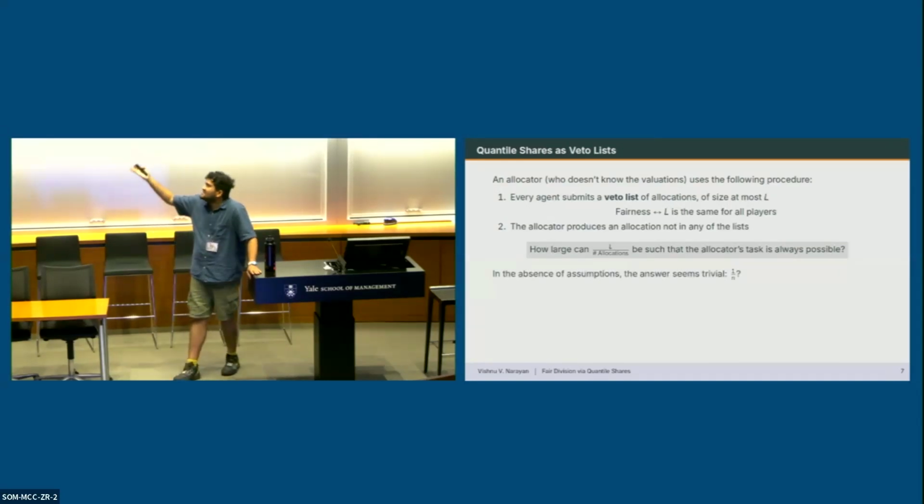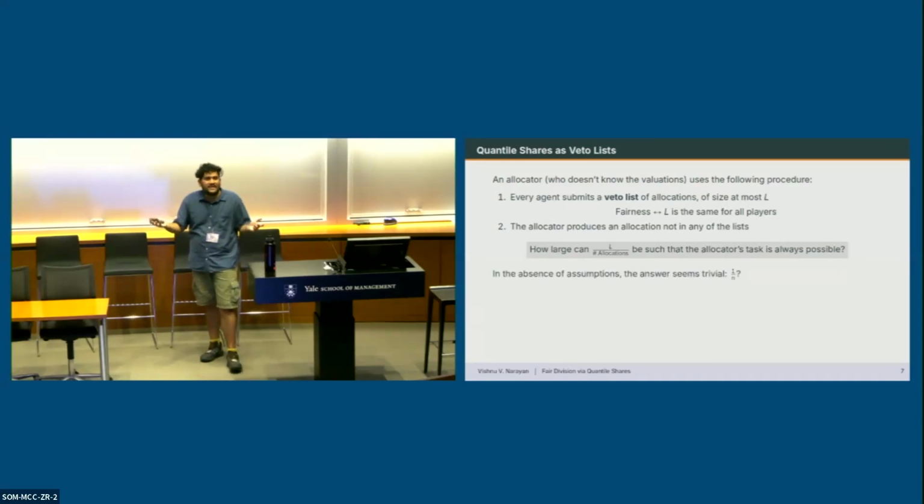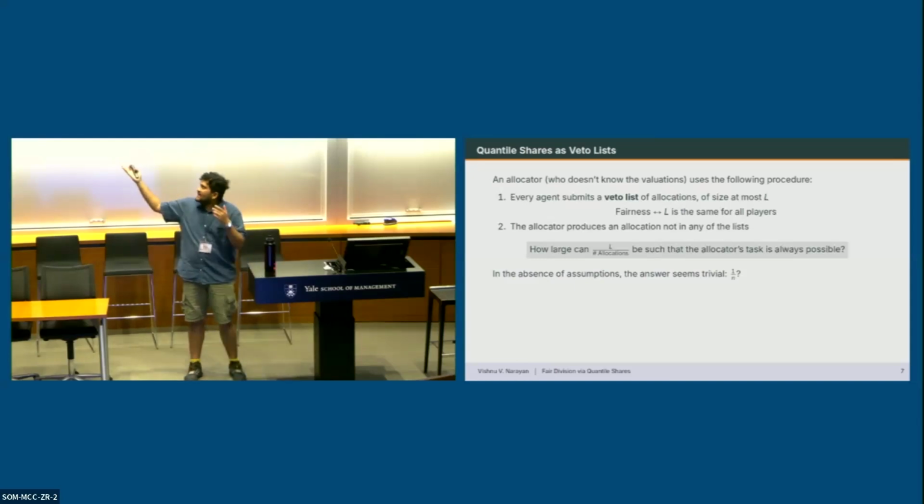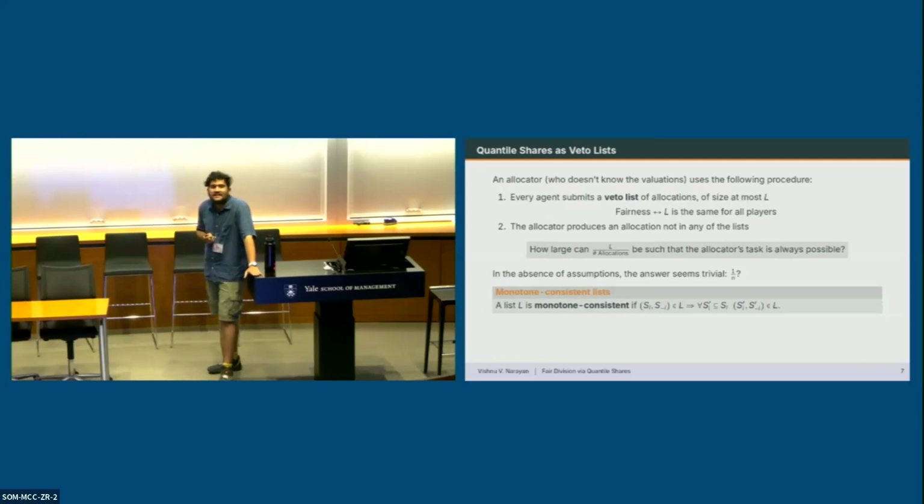Now, in the absence of any assumptions, the answer seems trivial. It's 1 over n, because in the worst case, if the lists are 1 over n, then you have n agents, they can cover all the allocations and kill off everything. But that does not take monotonicity into account.